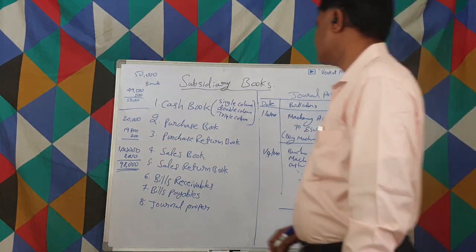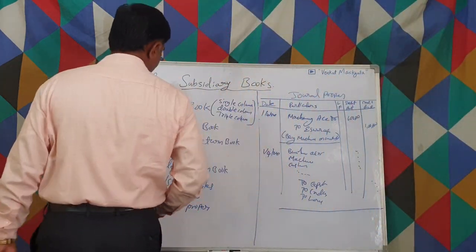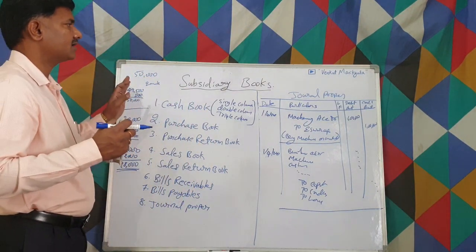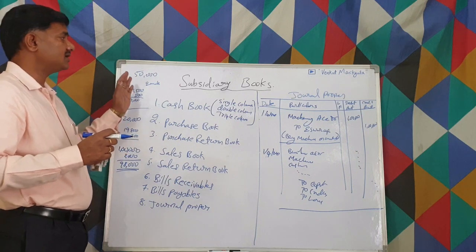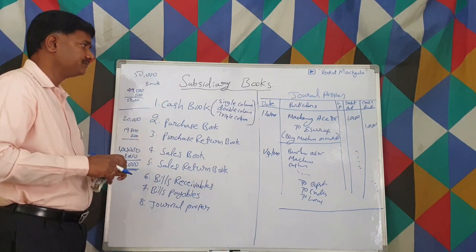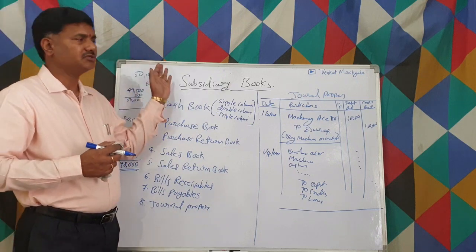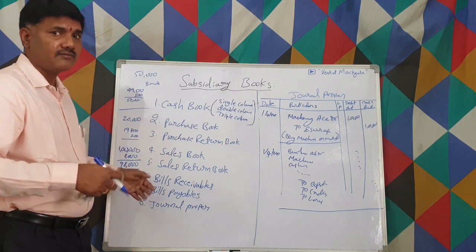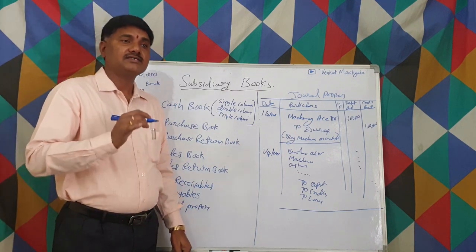This is what the general journal is used for. So like that, all the entries in an organization are covered. This is what is called the subsidiary books, right? Till now what we have discussed is the introduction about the subsidiary books and what the subsidiary books are. Now we'll discuss the subsidiary books further.